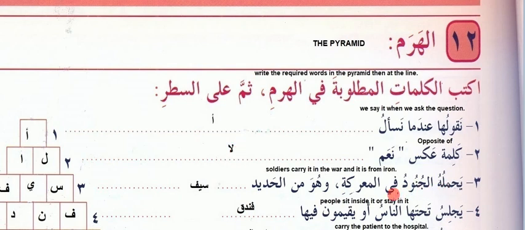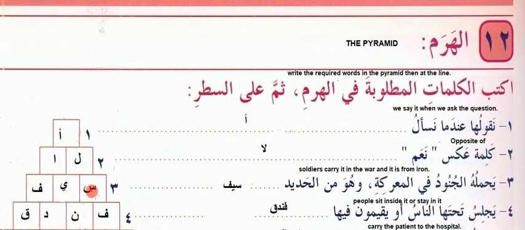Yahmaluhu al junudu fil marka wa huwa min al hadid. Soldiers carry it in the war and it is from iron. So huwa and it is min al hadid. Hadid means iron. Marka means war or fight. Junud means soldiers. Yahmalu, they carry. So what will become? There are the 3 letters sin, ya, fa. Saif. We will write here also as well as here.